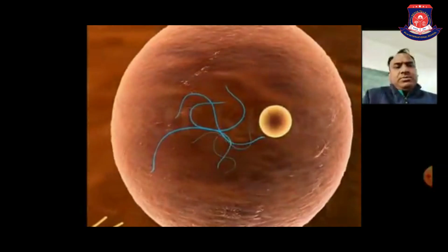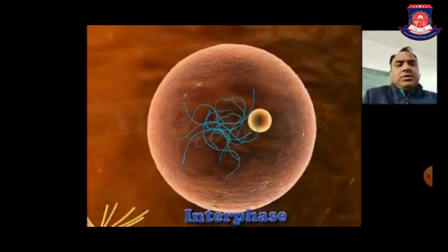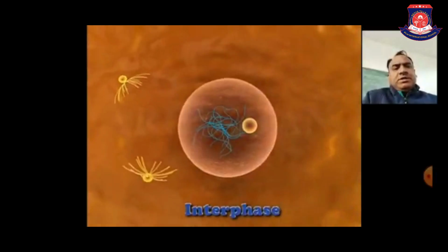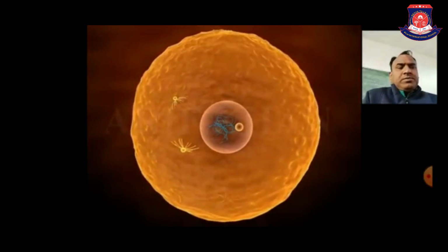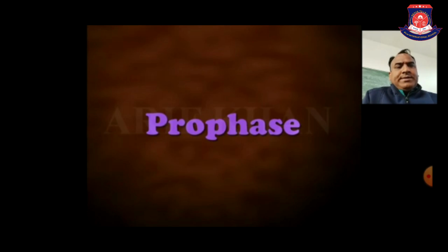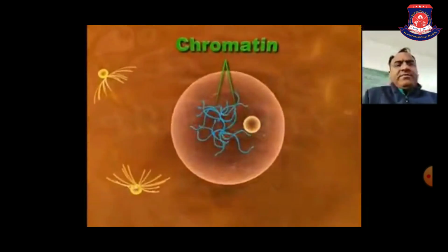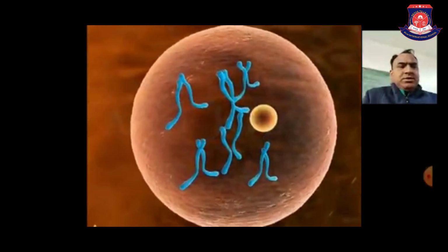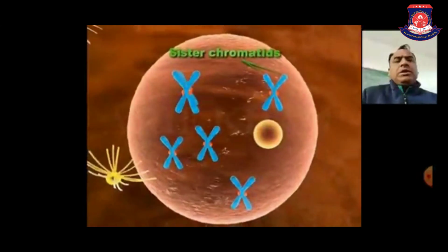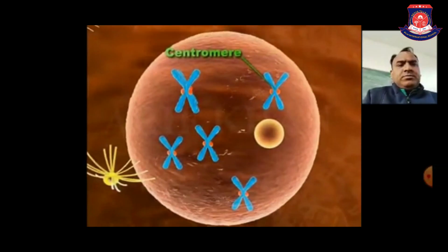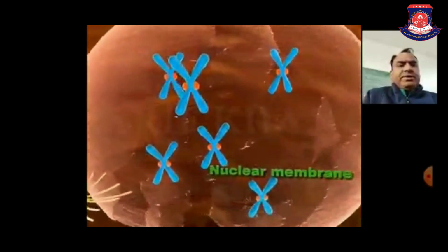Initially, the chromosomes are actually called chromatin fibers present in the cell. In interphase the content increases, the DNA becomes double. Prophase is again divided into early prophase and late prophase. Chromatin fibers condense and the nuclear membrane breaks down, and all the contents disappear. The centromere is present at the center and the sister chromatid is attached to the centromere.